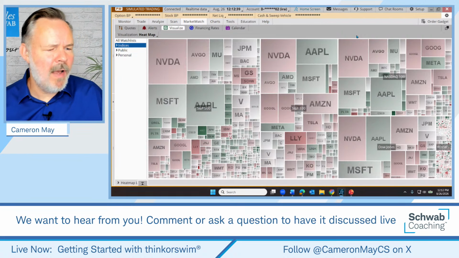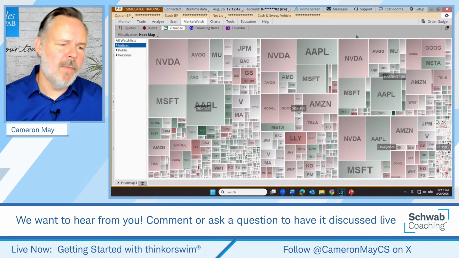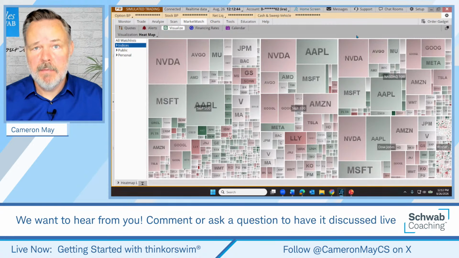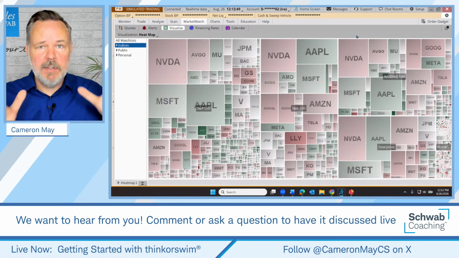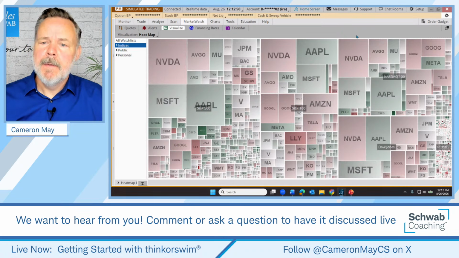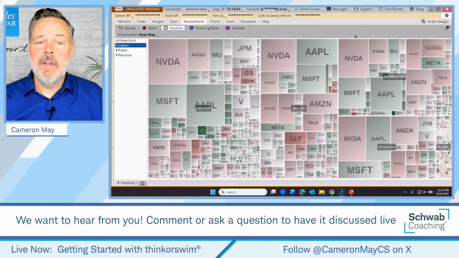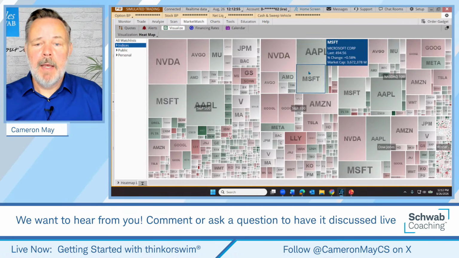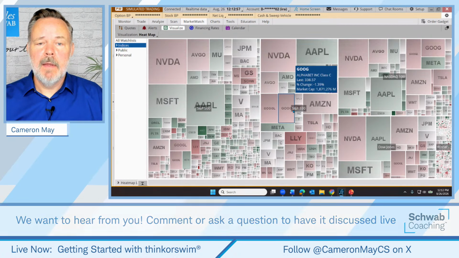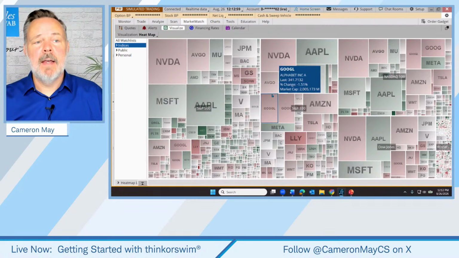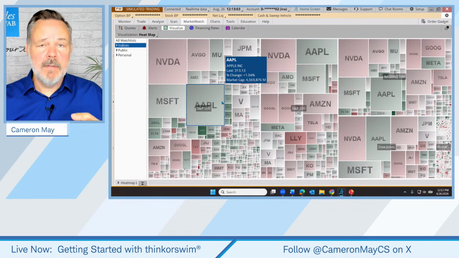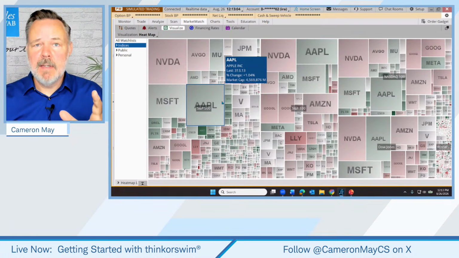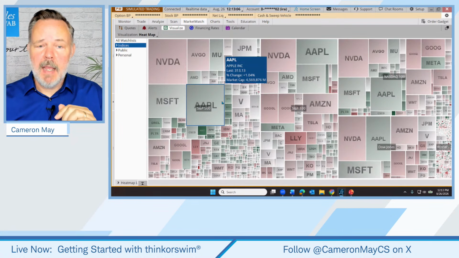Ali's Bar says, is it possible to have these indicators float separately from the rest of your chart? Yes, we could. We could actually detach the chart, hide the price chart, and just have the tool on there. I'll show that detach feature a little bit later. How about that? But in any case, a couple of other things to know about the heat map, is this is showing us how these stocks in these different indices are performing as of today.